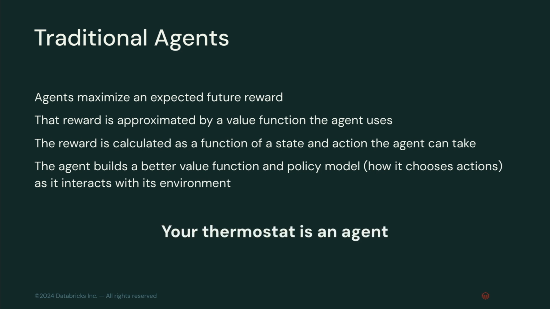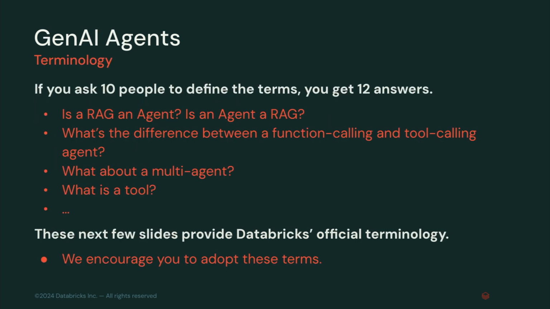In traditional RL, your thermostat is an agent. Temperature goes down, OK, it needs to then turn on the heat. Temperature goes up, it then needs to turn on the cooling, so on and so forth. This is also called dynamic programming, or linear programming is another kind of flavor of this. Let's talk about GenAI agents. There's a bunch of different ways to refer to GenAI agents. You can see all of the different questions that you might be asking yourselves.